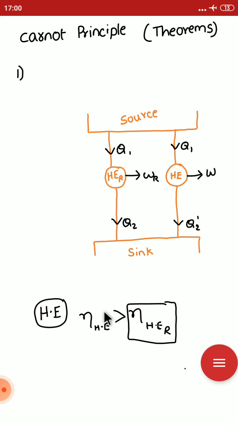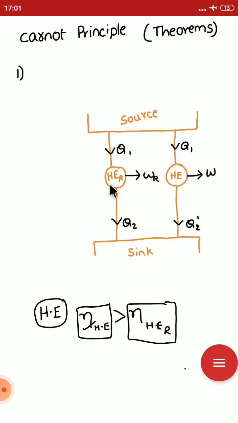That is, in nature there should be no heat engine whose efficiency is more than that of a reversible heat engine. The first principle of Carnot is that no heat engine operating between the same two thermal reservoirs can have more efficiency than a reversible heat engine operating between the same reservoirs. Understood?